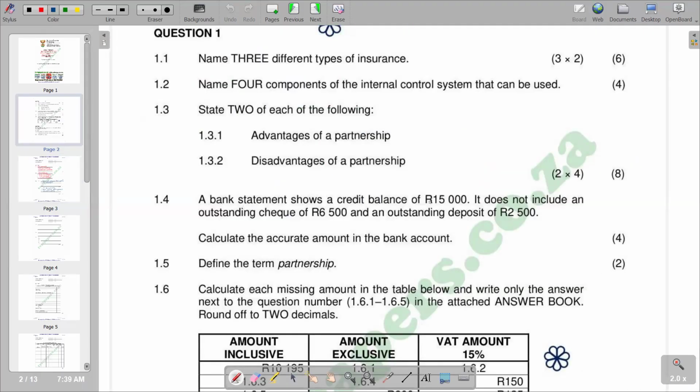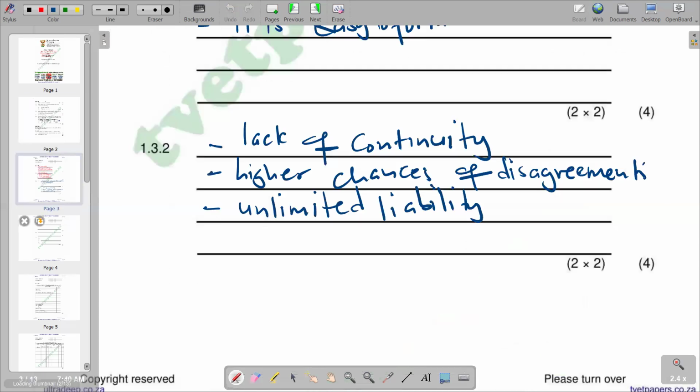Then we move on to the next question, which says a bank statement shows a credit balance of 50,000 rand, an outstanding check of 6,500 rand, and an outstanding deposit of 2,500. We know that a check is supposed to reduce the bank statement balance. If it's outstanding, it means it's still in the process of being effected on the bank statement, so we are supposed to subtract it. The outstanding deposit is still in the process of being effected on the bank statement, so it's supposed to increase the credit balance. So it's a plus.